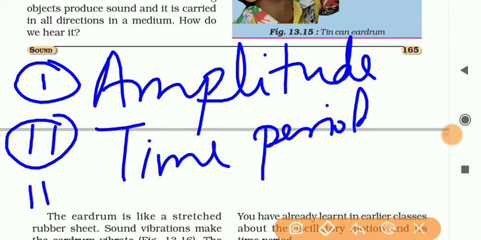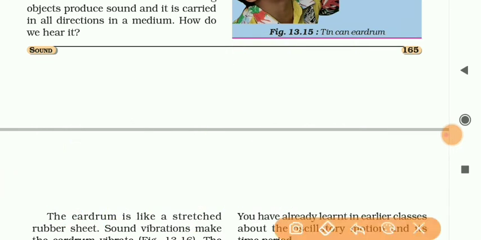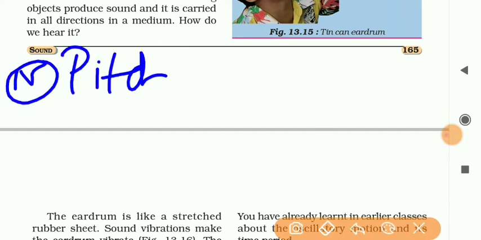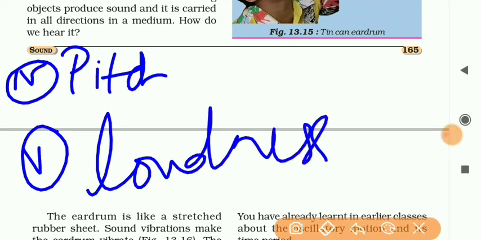Third, frequency. Fourth, pitch. And fifth is loudness. So there are 5 or 6 definitions related to sound. Okay, so let's start with amplitude.